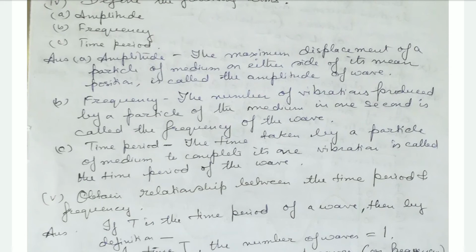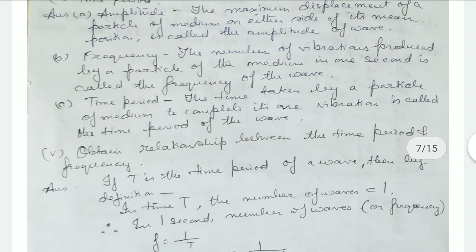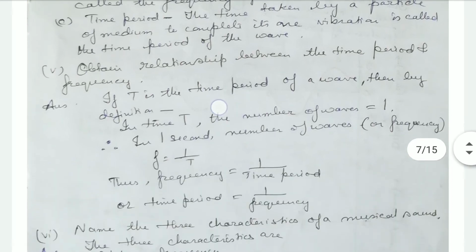Frequency is the number of vibrations produced by a particle of the medium in 1 second. How many vibrations are being formed by the particles of the medium in 1 second, that is known as the frequency of the wave. Then time period. Time period is the time taken by a particle of the medium to complete one vibration. To complete one vibration, how much time is taken, that is known as the time period of the wave.